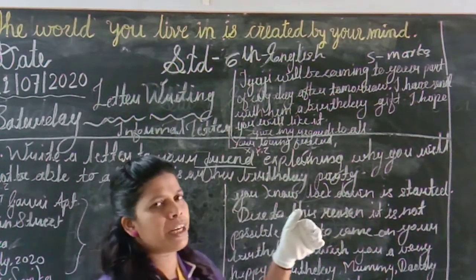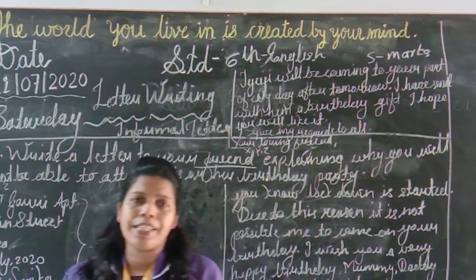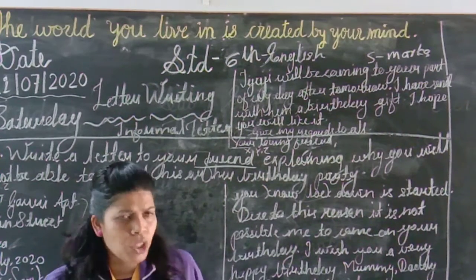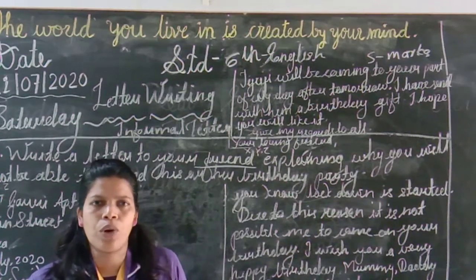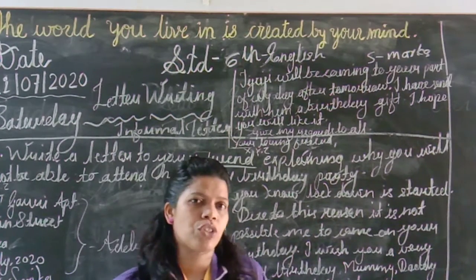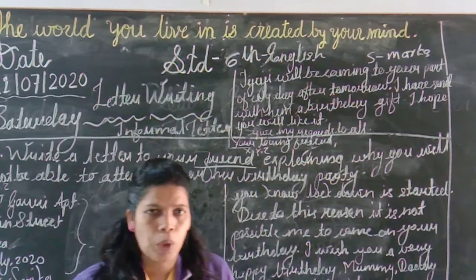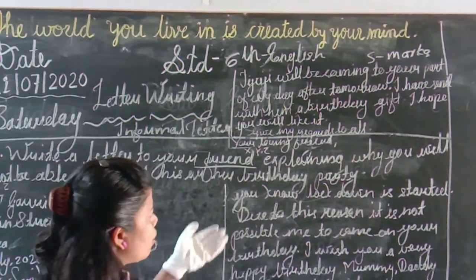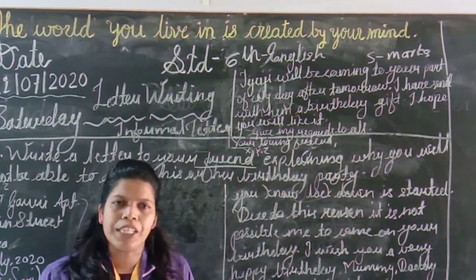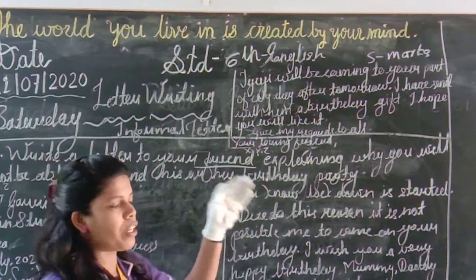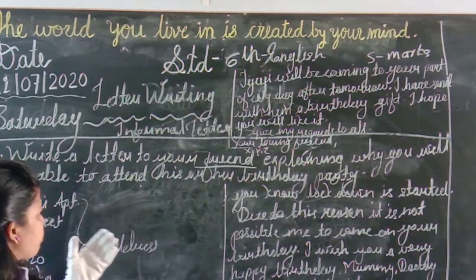It is related to the pandemic COVID-19 situation that is going on, and because of this situation we are locked in our own houses. So in this situation it is not possible to attend anyone's, our friend's, birthday party. So for that purpose I took the reason that due to lockdown it is not possible for me to attend your birthday party. So let's start with our letter writing.